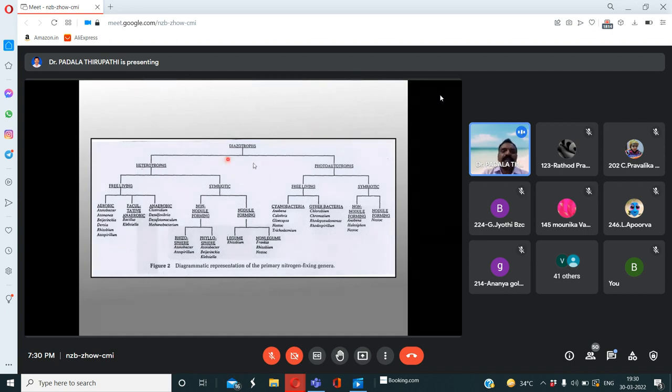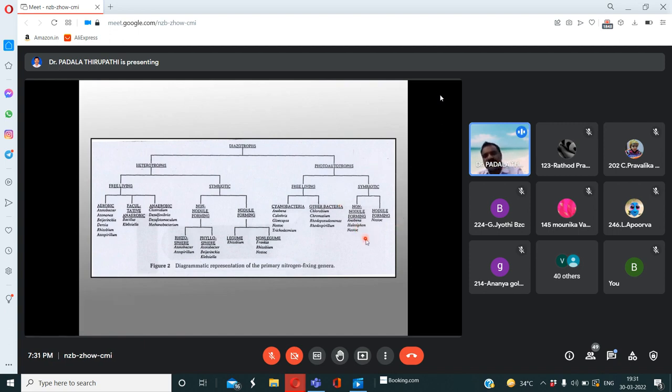See here, some bacteria may be heterotrophs, maybe photoautotrophs. If they are heterotrophs, they may be free living bacteria or symbiotic bacteria. If they are photoautotrophs, again free living or symbiotic bacteria. If symbiotic, they are associated with legume plants or non-legume plants, as non-nodule forming and nodule forming bacteria.